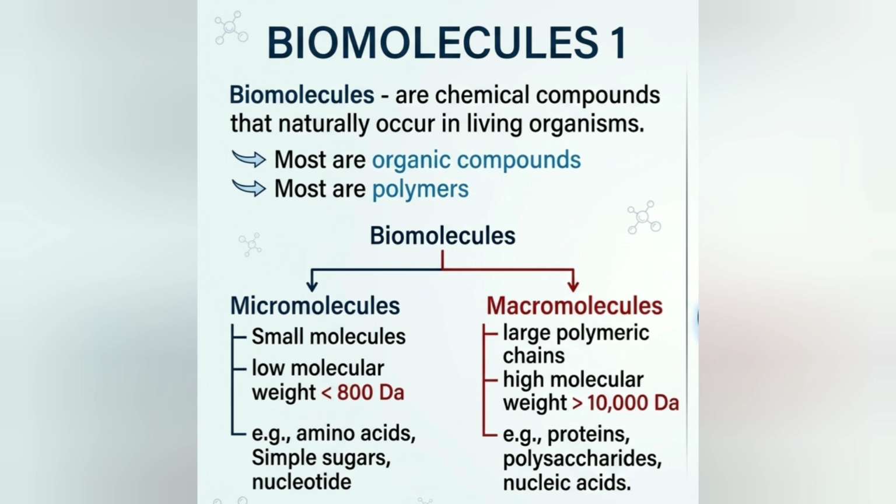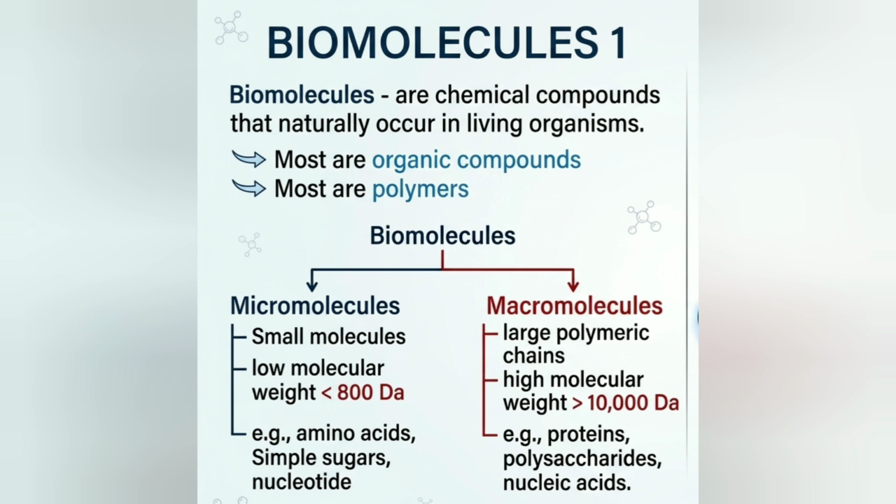That means that they are the smaller units and they make up the larger units, right? Examples are the amino acids, simple sugars, and simple nucleotides. They form the large polymeric units or the macromolecules.